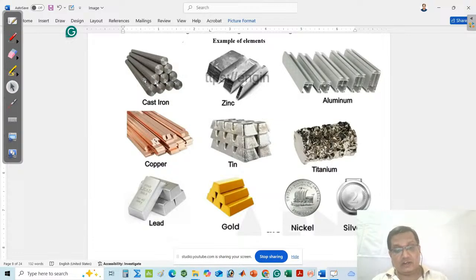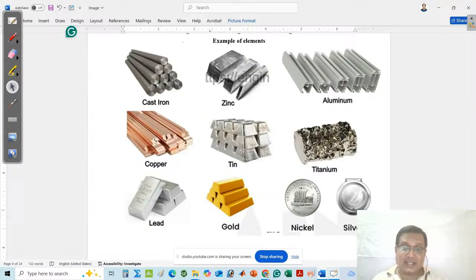Iron has the luster property, hardness property, and ductility, namyata. That means when we stretch an iron rod, it converts into wire. Iron also has malleability, that is pneumonia. That means when you hammer the cast iron, it is converted into a sheet.